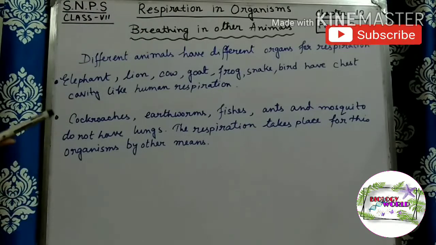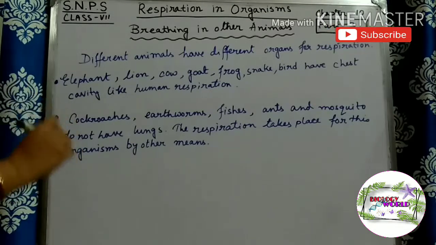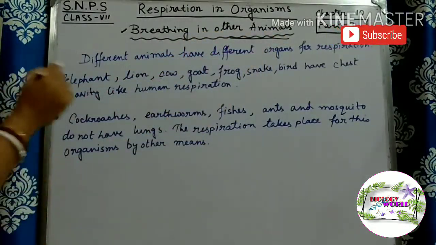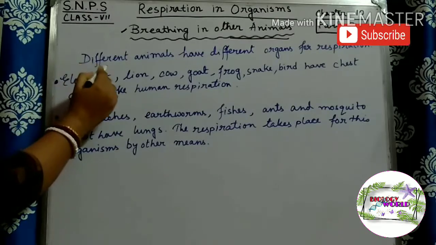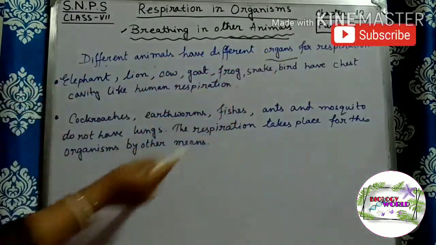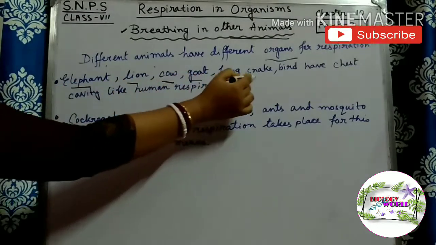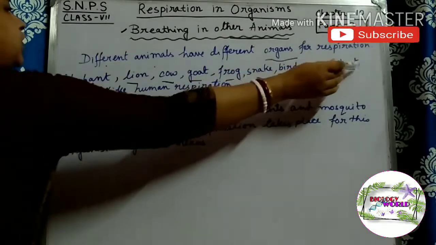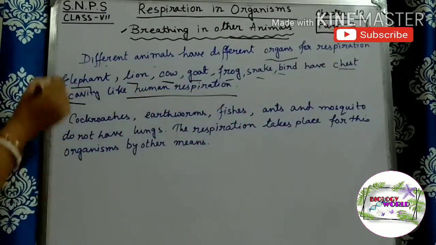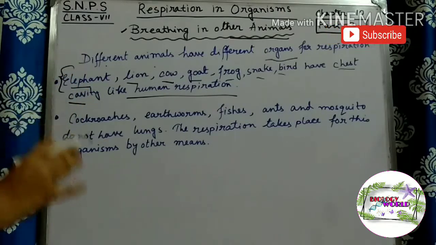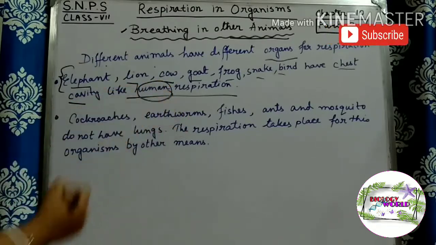On the previous day, I had explained the respiration or breathing mechanism of humans. Today we will see the breathing of other animals. Different animals have different organs for respiration. Elephant, lion, cow, goat, frog, snake, and bird have a chest cavity like human respiration. It means all of these types of animals have a chest cavity and they respire like humans.